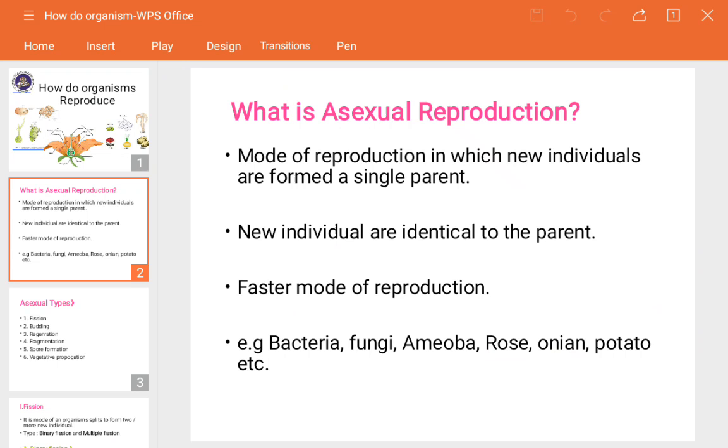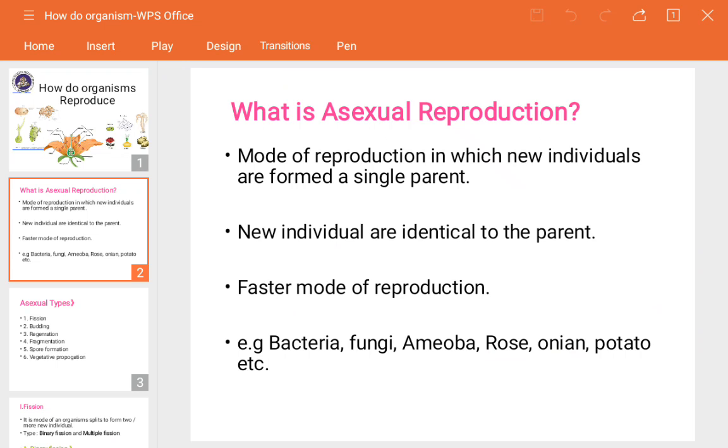In asexual reproduction, the new individual actually looks like the single parent, meaning it is identical to its parent. Next, this is one of the fastest modes of reproduction. So this also differs as compared to sexual reproduction.